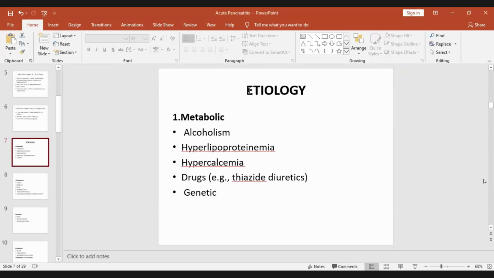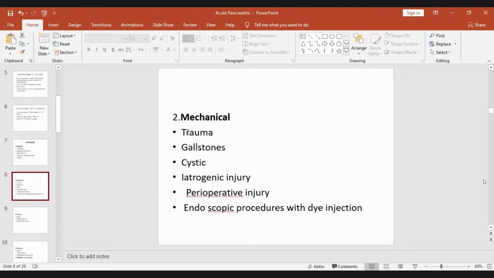So now again, I'll revise it. Acute pancreatitis, as I told you, is an important subject from MCQ or even short SAQ. So 5 groups of etiology: metabolic, most important is alcoholism. Others are hyperlipidemia, hypercalcemia, drugs, and genetics. Mechanical causes, most important is gallstone. The other causes are trauma, cystic fibrosis, arterial injury caused by procedures like perioperative injury or endoscopic procedure with dye injection. These are the iatrogenic injuries.